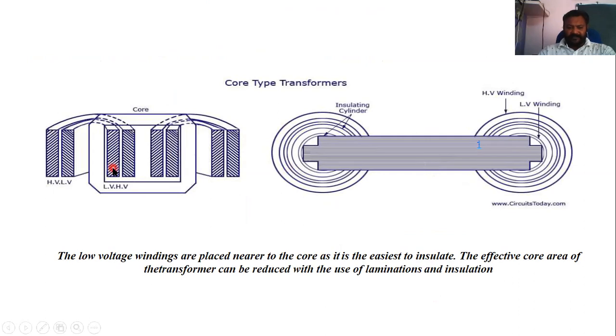Now, this is the basic cut sectional view and top sectional view of your core type. Here you can see LV on the inner side and HV on the outer side. Lower voltage is always on the inner side near the core. Low voltage windings are placed nearer the core as it is easiest to insulate. This is the basic construction of core type, cut section view. Got it?